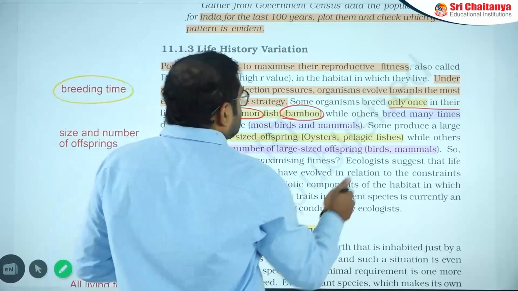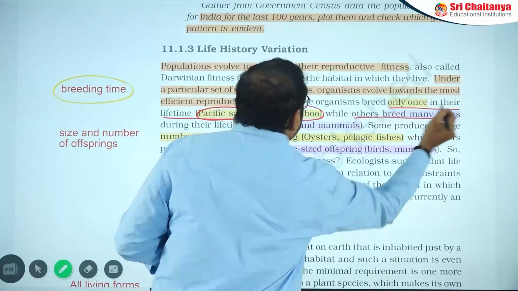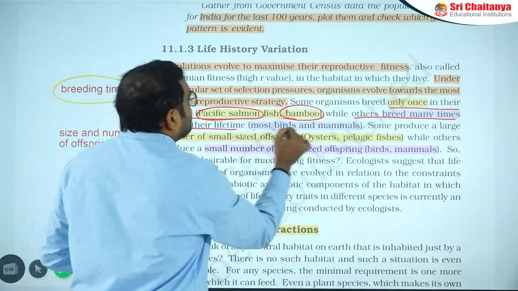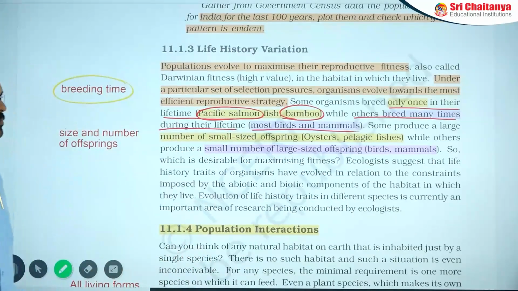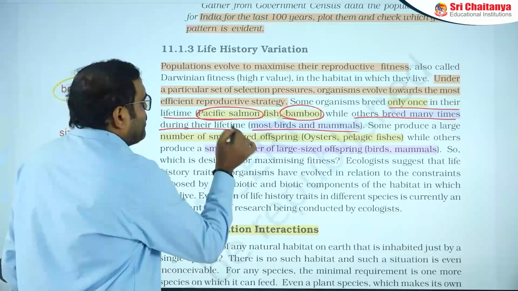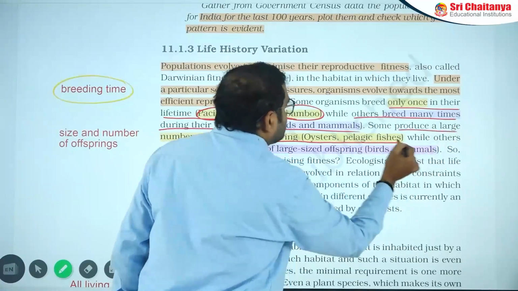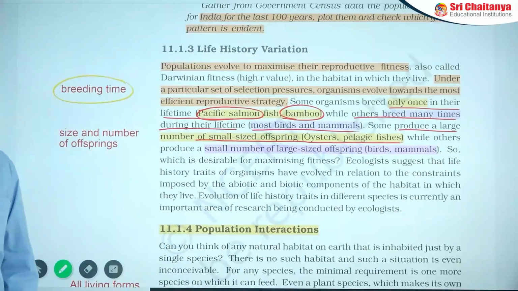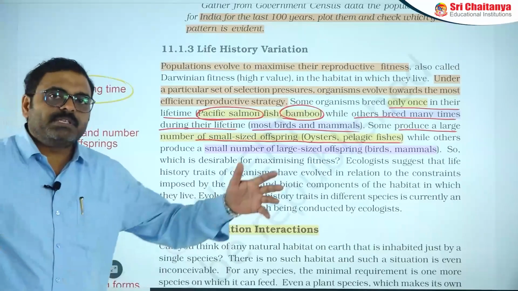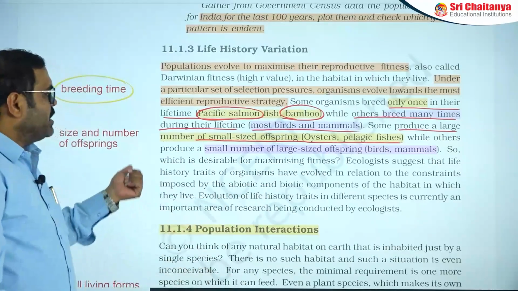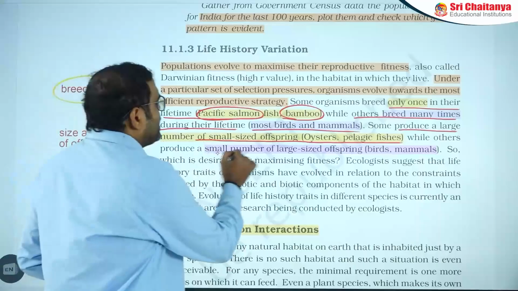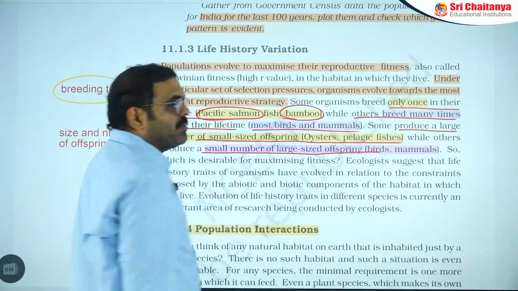In another case, some organisms can breed many times in their lifetime, for example birds and mammals. Then some organisms lay small sized offspring in huge numbers, like pelagic fishes and oysters. Oysters can release millions of eggs. Some organisms release a small number of big sized offspring, like birds and mammals.